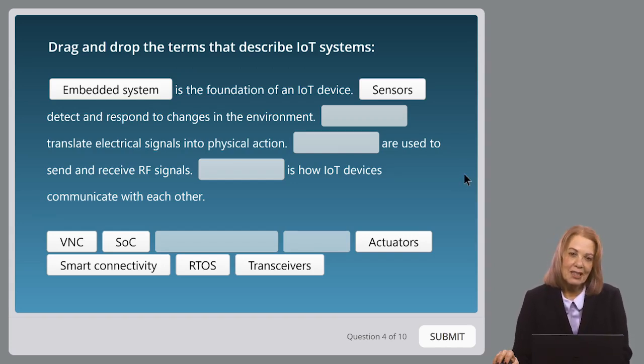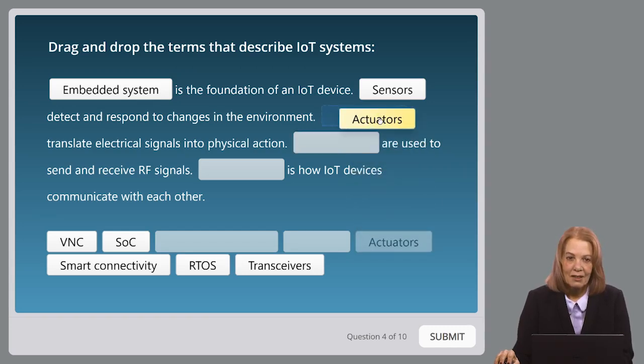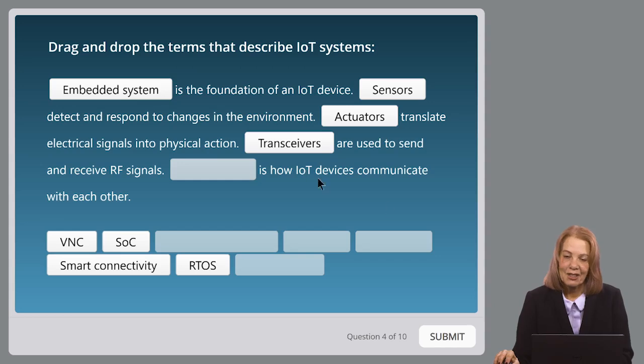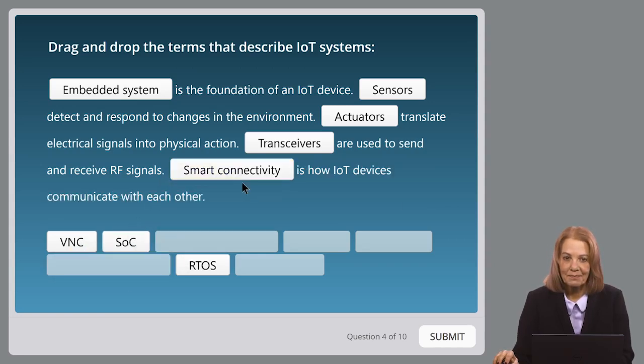So what is it that translates electrical signals into physical action? That's going to be an actuator. Actuators translate electrical signals into physical actions. So now we've got blank are used to send and receive RF signals. Sounds like a transceiver to me. Transceivers are used to send and receive RF signals. And lastly, blank is how IoT devices communicate with each other. And that's going to be smart connectivity.